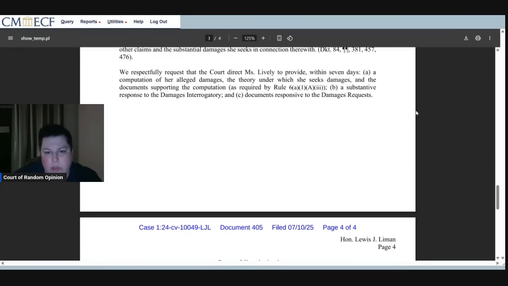We respectfully request that the court direct Miss Lively to provide within 7 days a computation of her alleged damages, the theory under which she seeks damages, and the documents supporting the computation, a substantive response to the damages interrogatory, and documents responsive to the damages requests.